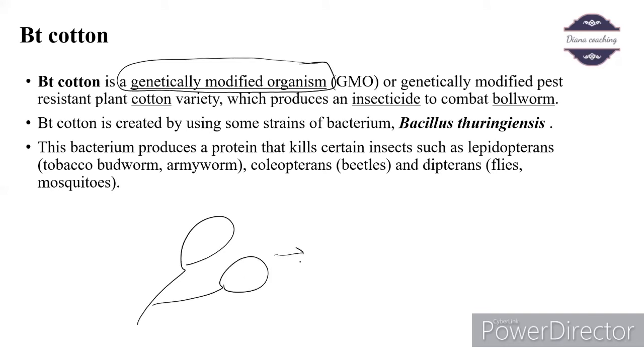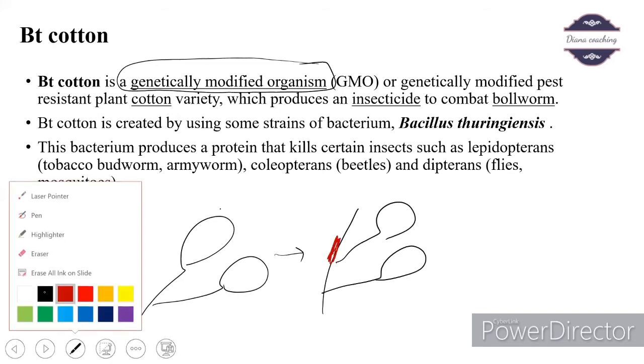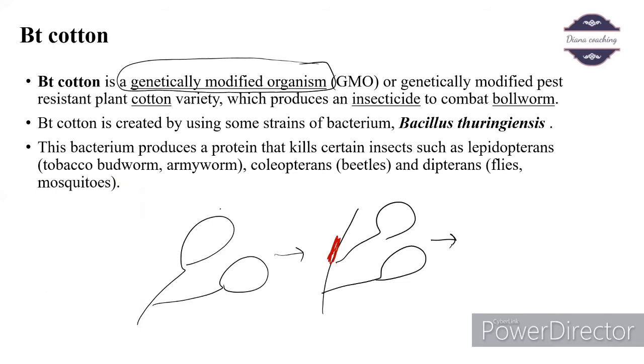This Bt cotton has been incorporated with our cry protein or Bt toxin gene. So the Bt toxin gene has been incorporated here, and it produces insecticide. So now this plant is resistant to insects or pests.